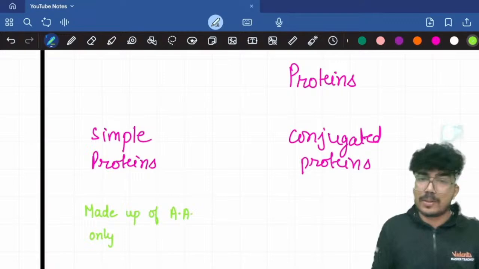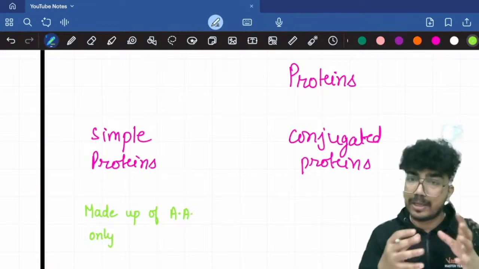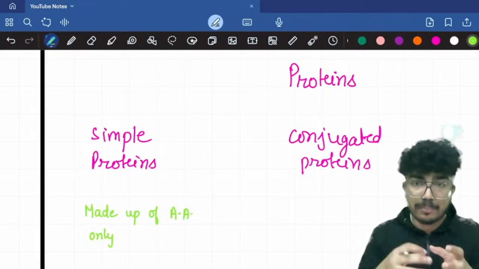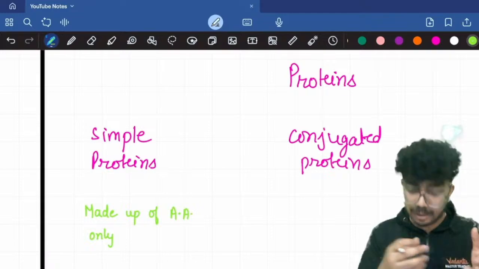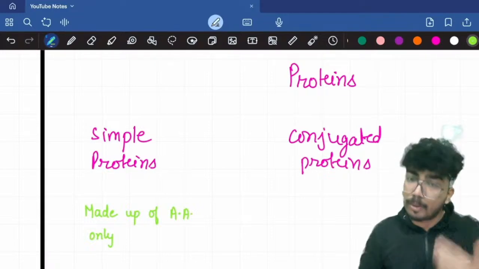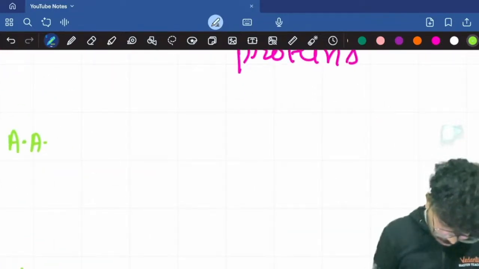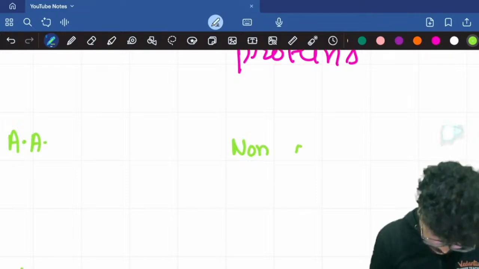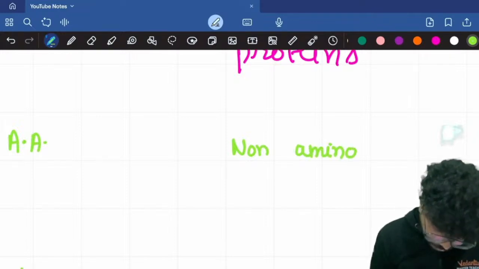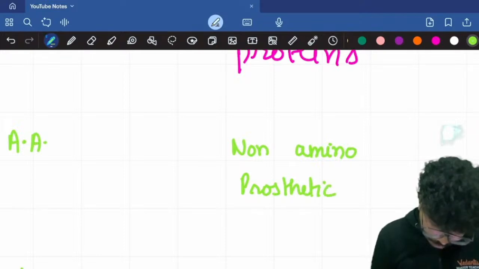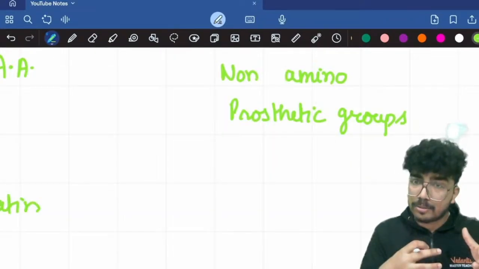Now the next one, that is the conjugated proteins. Conjugated proteins will also have some non-amino acid prosthetic groups. What will they have? Non-amino prosthetic groups. Now we can talk about some examples, right?